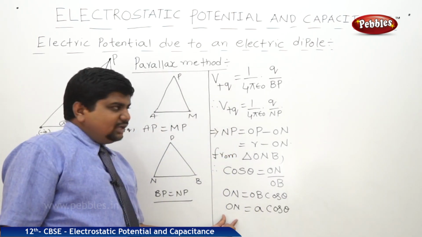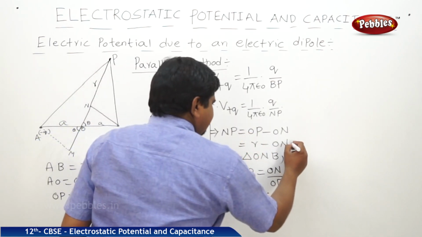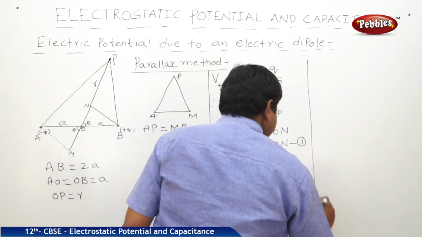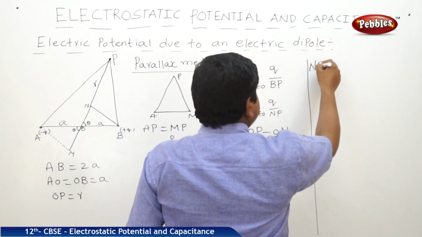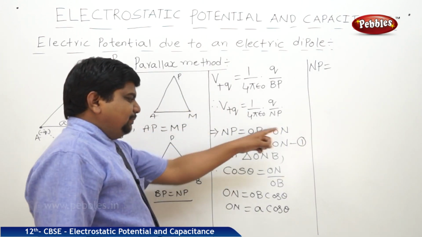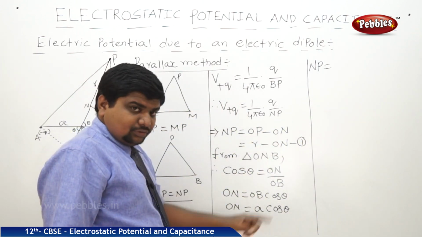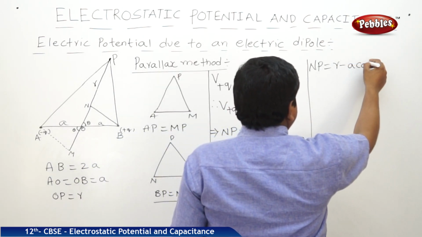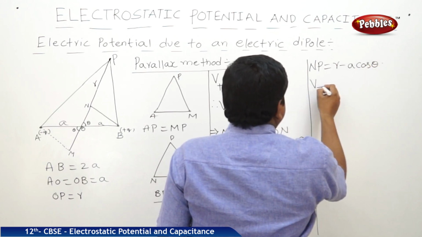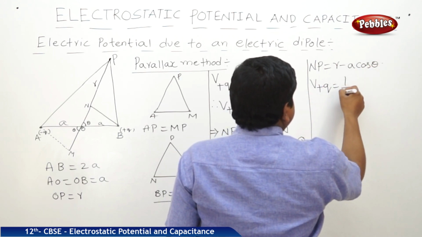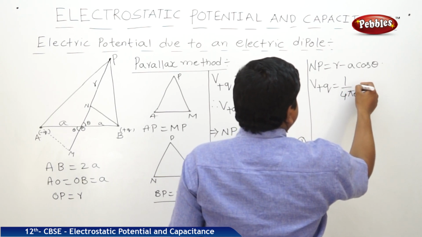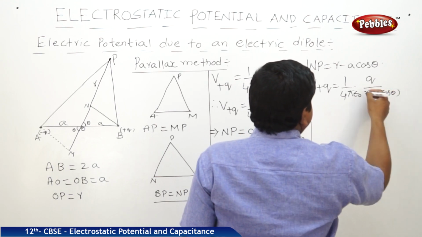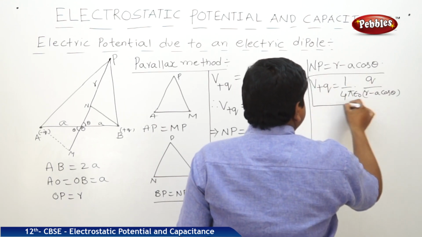Now I am substituting this ON value in this equation. Let us say this is equation 1. Therefore NP is equal to OP minus ON. OP is equal to R, ON is equal to A cos theta. Therefore V at plus Q is equal to 1 by 4 pi epsilon naught into Q by R minus A cos theta. This equation is very, very important.